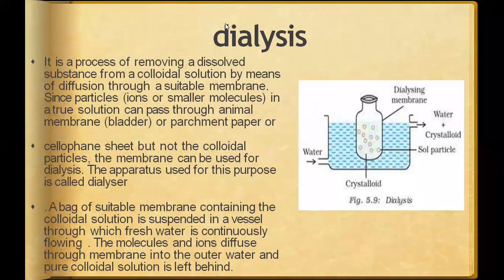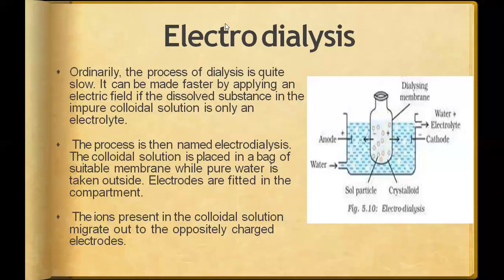This is also used for purification of blood. Electrodialysis. Ordinarily, the process of dialysis is quite slow. It takes time because we leave the colloidal solution for a long time so that the water and dissolved ions can come out of the colloidal solution and mix with the water.